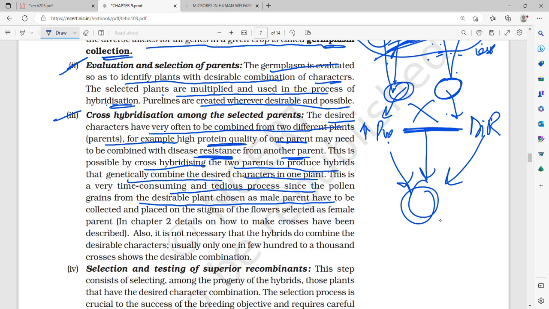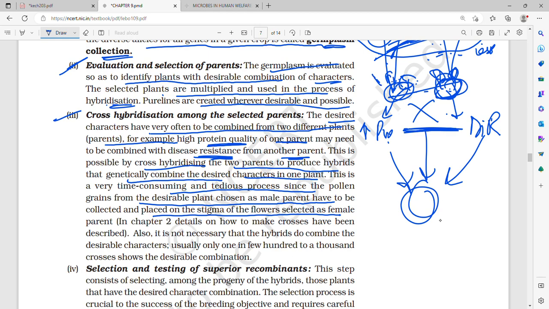have to be collected and placed on the stigma of the flower selected as female, and we know how to do this, right? So if it is a bisexual flower, then emasculation will take place, and then bagging has to be done, and then when the stigma gets receptive, we will finally collect the pollen grains. If this is a bisexual flower, this is the stigma, this is the stamen, then firstly we need stamen from another desired plant that has higher protein quality.